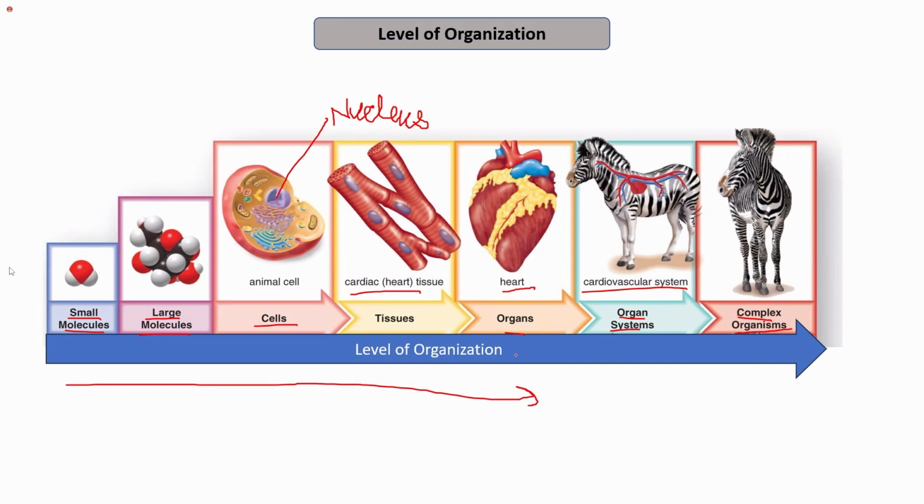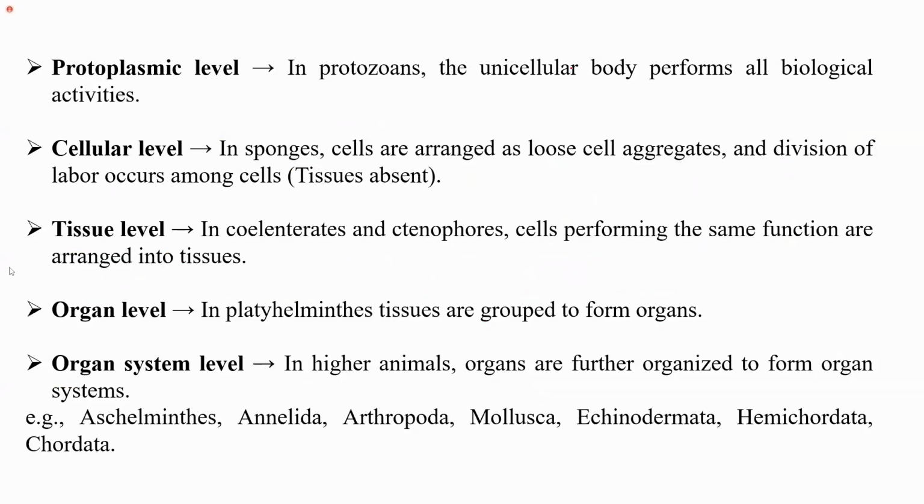So on the basis of the level of organization, we can divide all the animals into different groups. The first is the protoplasmic level. For example, in protozoans. We have learned about the protozoans in the last lecture. They have the protoplasmic level of organization. The unicellular body performs all the biological activities. They do not have any level of organization at the cell level. The next is the cellular level. We will learn later also that in sponges, which are a group of animals, cells are arranged as loose cell aggregates.